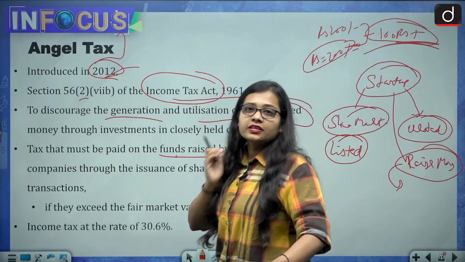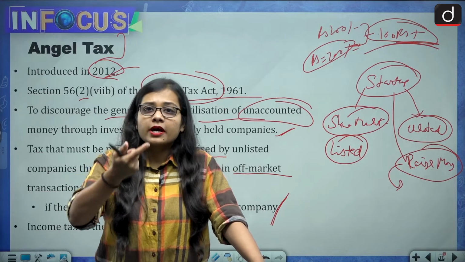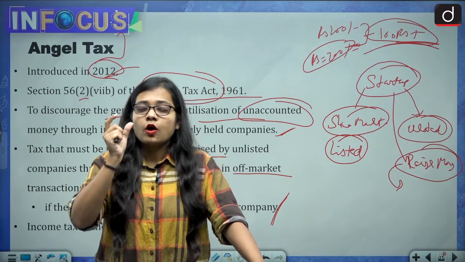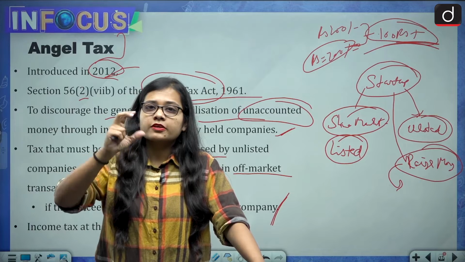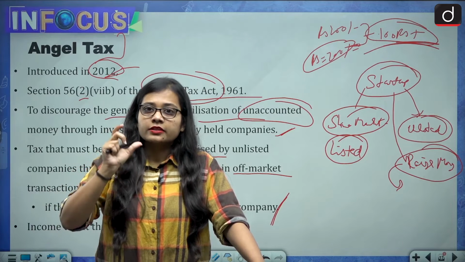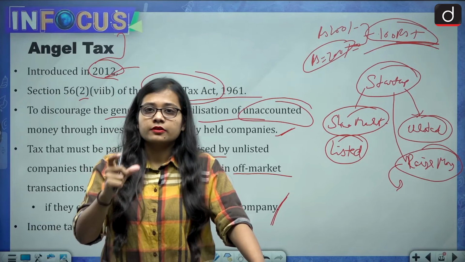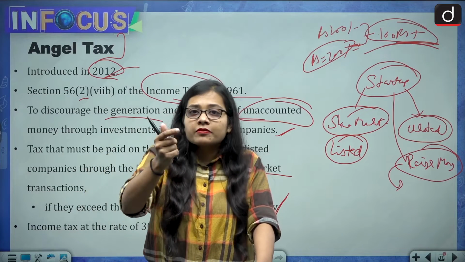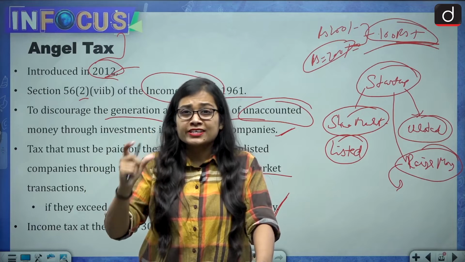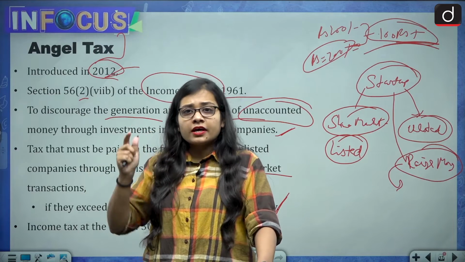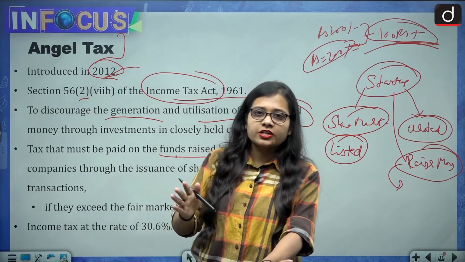If an unlisted company is raising an amount above the fair market price, then on that amount which they are getting extra, the angel tax will be levied. This is the meaning of angel tax.